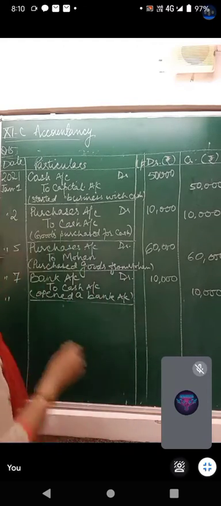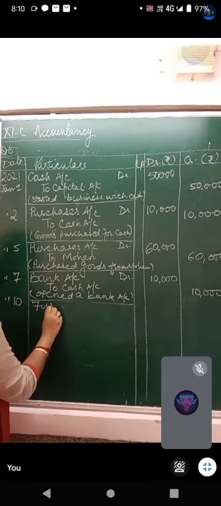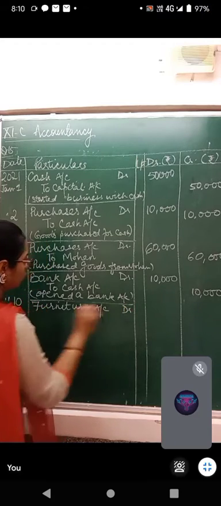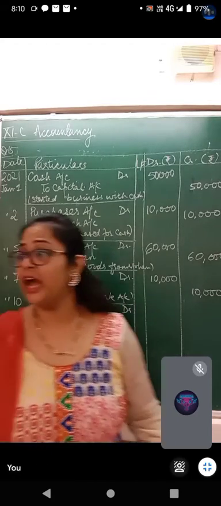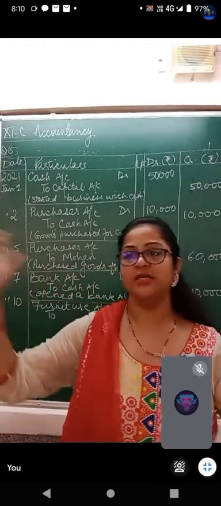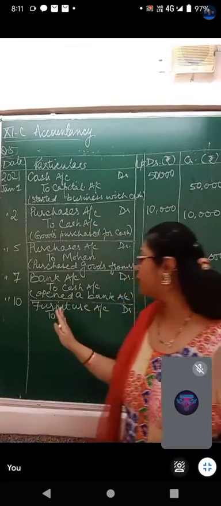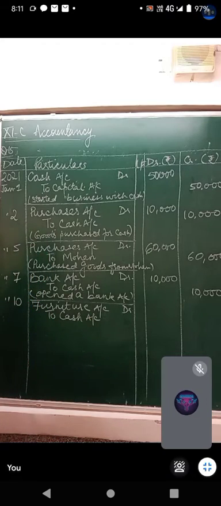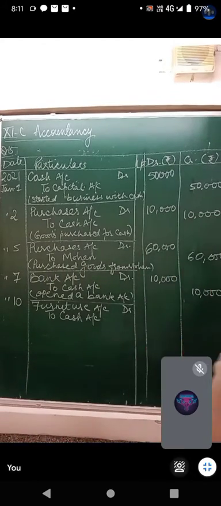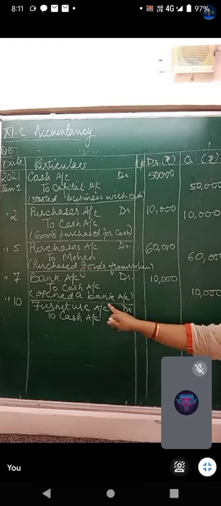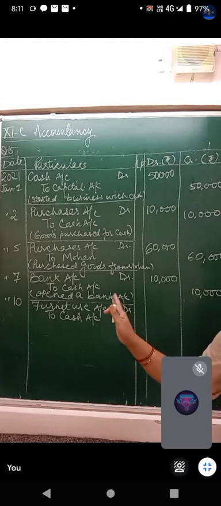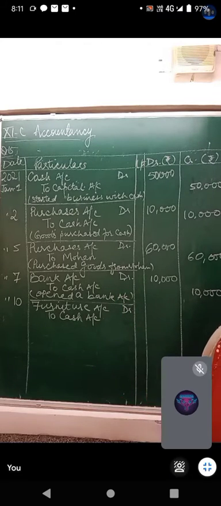Now next we have done purchase furniture for office. So furniture account debit 2,000. And now we don't know which shop he purchased the furniture from, so he must have paid for this furniture in cash. To cash account. And if he would have bought this furniture for his home, if he had purchased a sofa for his house, would you have debited furniture in that case? Would that sofa be furniture? No. What would it be? It would have been drawings for him.